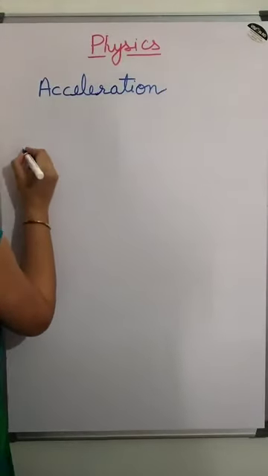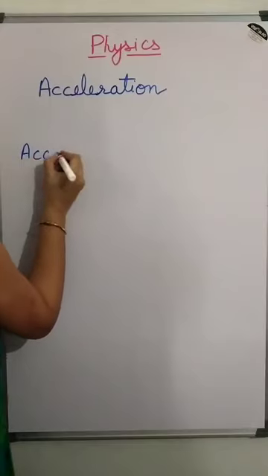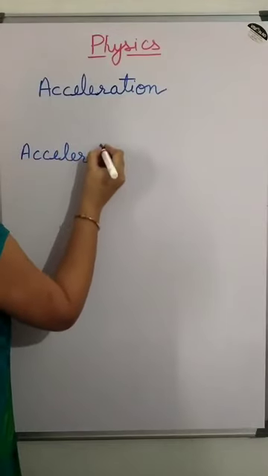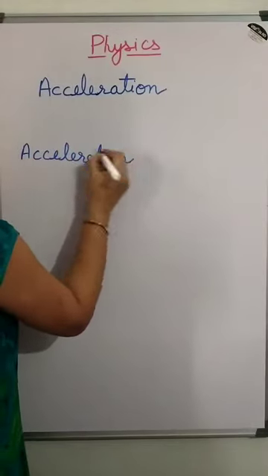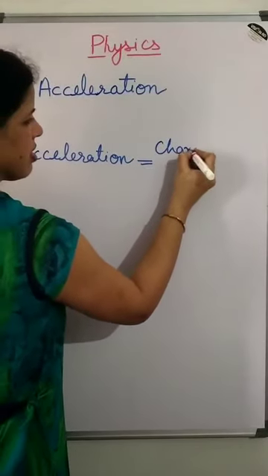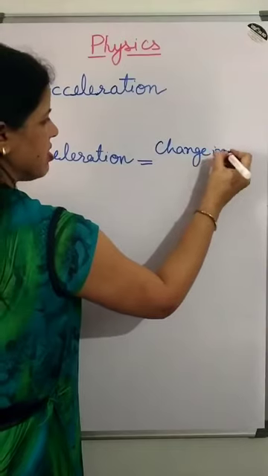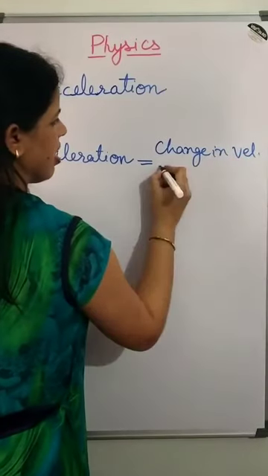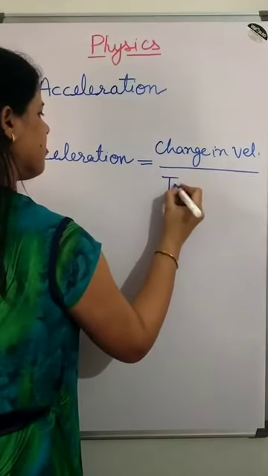So the acceleration is equal to change in velocity upon time interval.